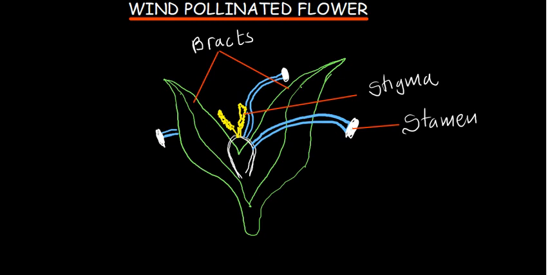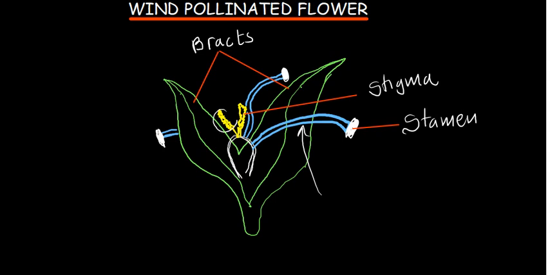We don't have all those different parts like we have in the insect pollinated flower. And the stamens are long. Okay, the stamens are also long, as we can see. These parts are so long that they make the stigma and the anthers to be outside the plant. When you look at the stigmas, they are also very large and extended, and also they are feathery.